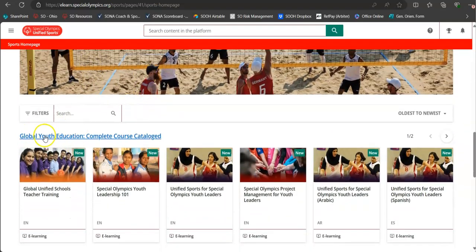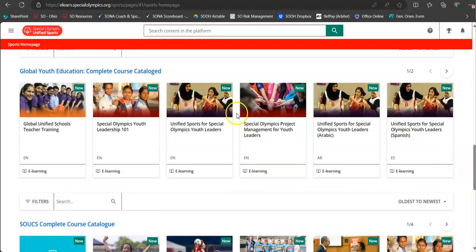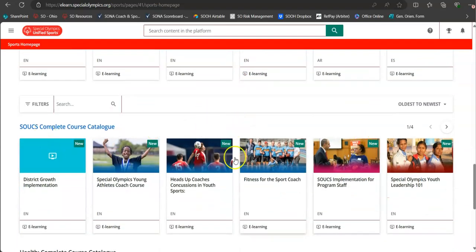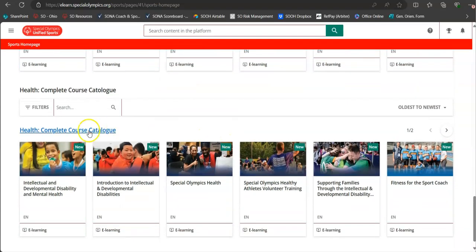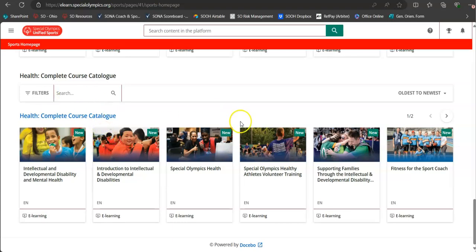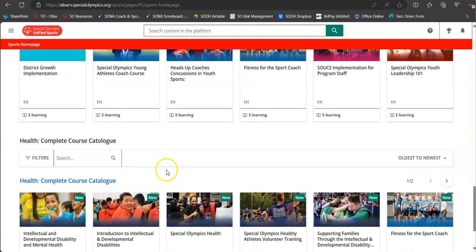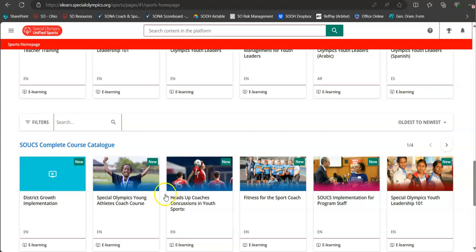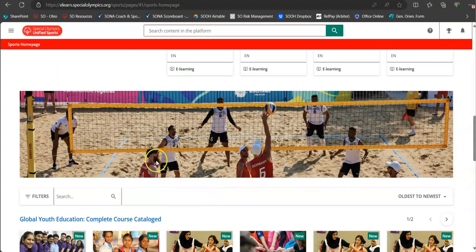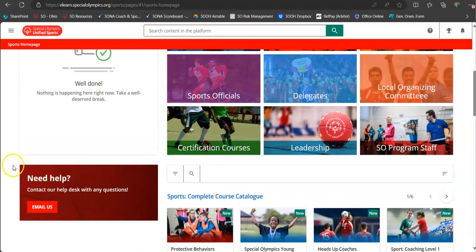If you scroll down, you see a global youth course catalog. You see a UCS course catalog, and you see the health course catalog. Remember how I said earlier that when you first typed in that web page, it gave you those options of sports, schools, or health? That is why. But everyone has access to the courses within their portal. We just ask that you use that sports button to start, as we can ensure that everything is where it needs to be.